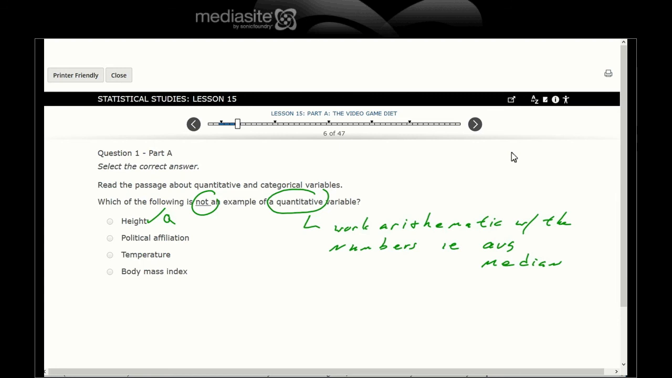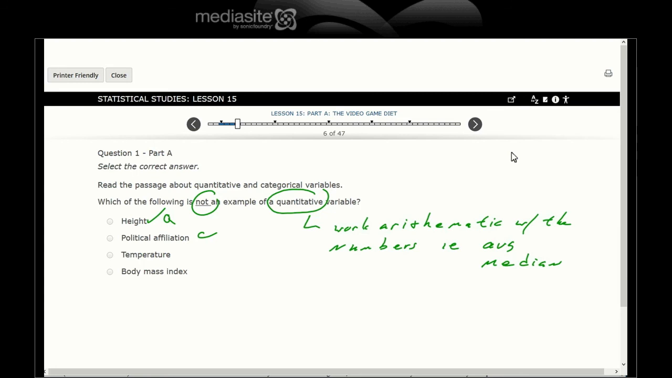Political affiliation. Okay, if I take all my Republican friends and all my Democrat friends and all my independent friends and all my green friends and all my Democratic socialist, communist friends, add them up and divide them by whatever, would that give me a number that makes sense? No, that's categorical.